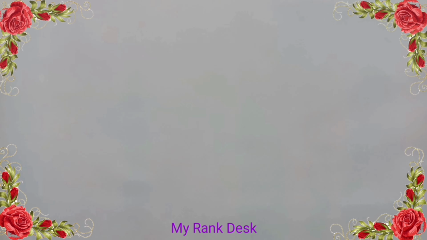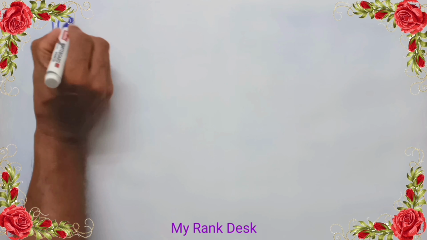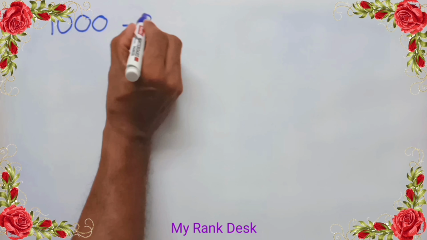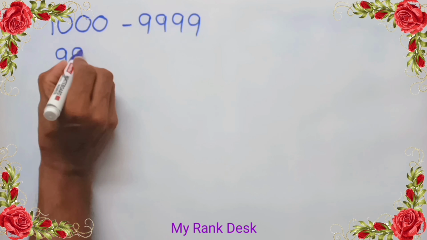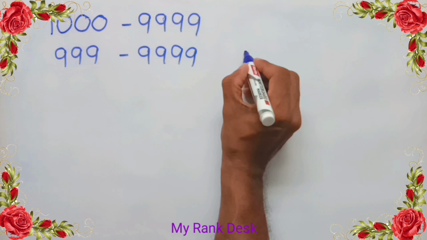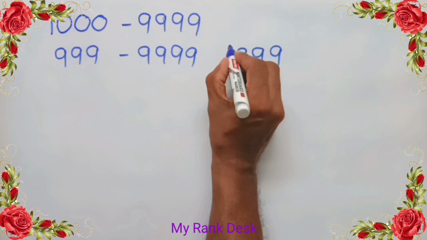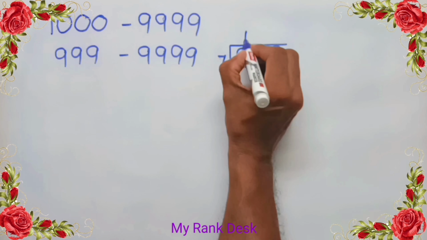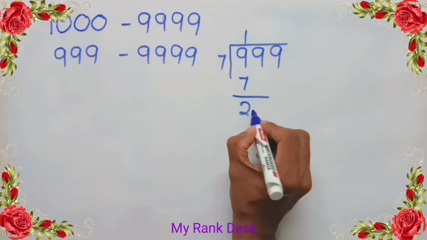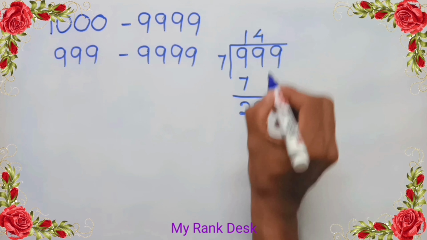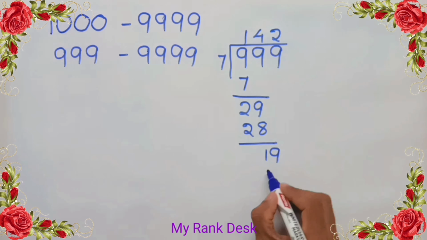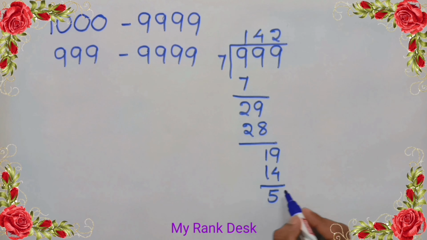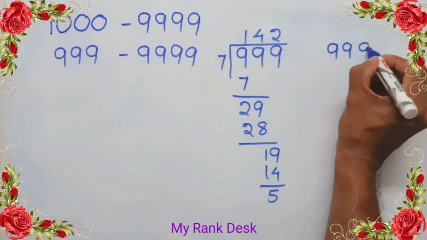Let's solve the problem. We know that the lower limit of 4-digit numbers is 1000 and the upper limit of 4-digit numbers is 9999. To find the number of multiples of 7 from 1000, we must reduce the lower limit 1000 by 1. That is, the lower limit must be 999. Divide 999 by 7. 7 1s are 7, remainder 2, drop down 9. 7 4s are 28, remainder 1, drop down 9. 7 2s are 14, remainder 5. Divide 9999 by 7.